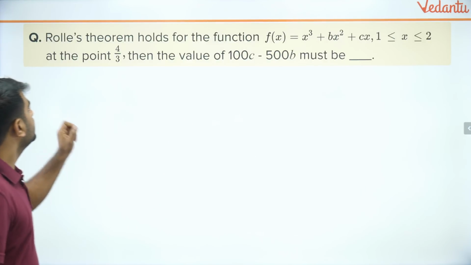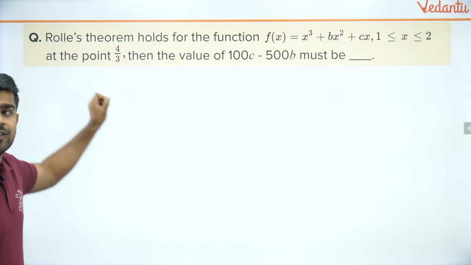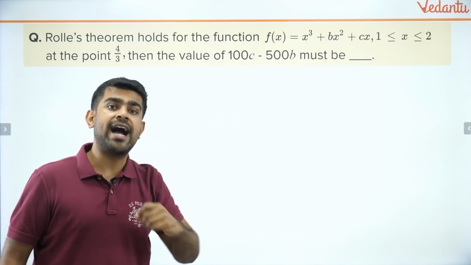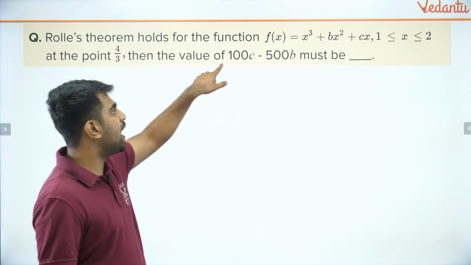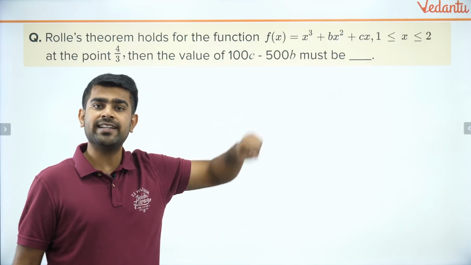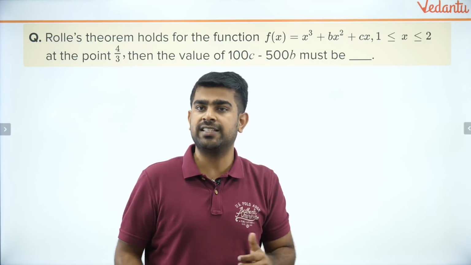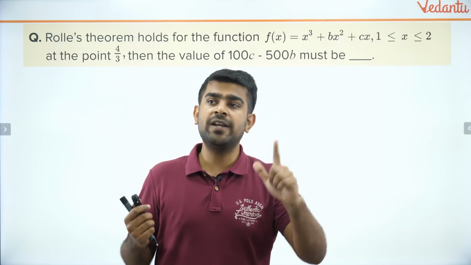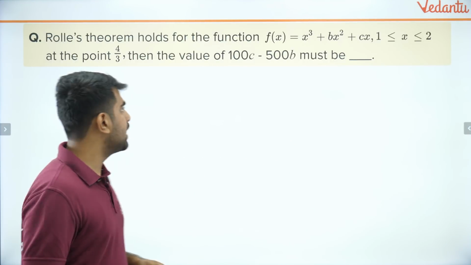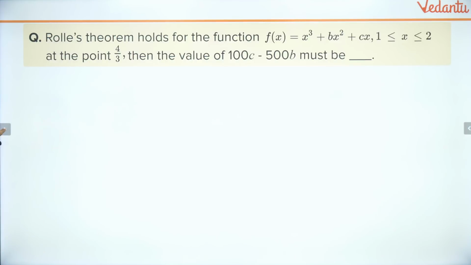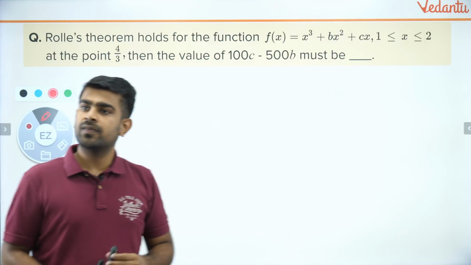And at the point 4 by 3, it becomes true. Then the value of 100C minus 500B should be equal to how much? Any answers, guys? Please try to solve it along with me. Let's try to do it. I'm going to start solving right now. You can solve it along with me. I would appreciate that. Any answers?